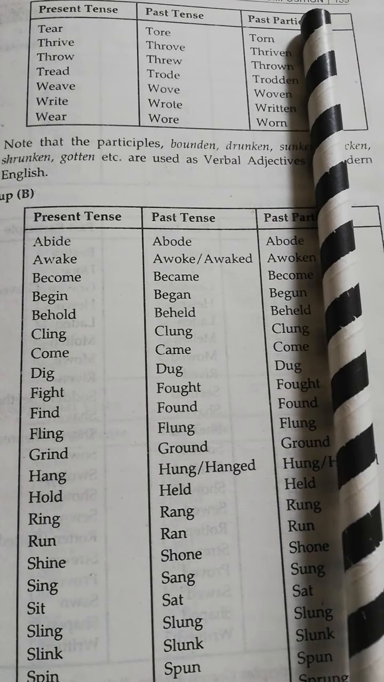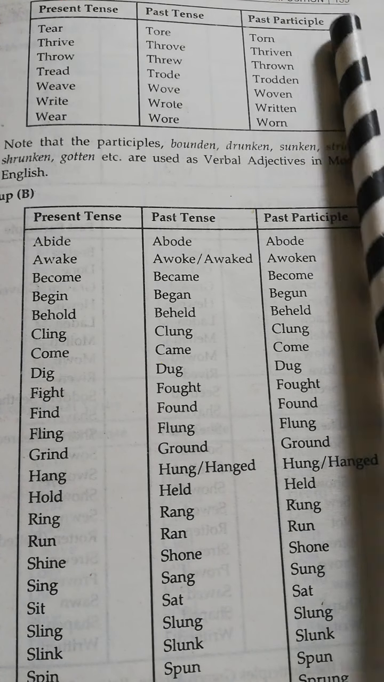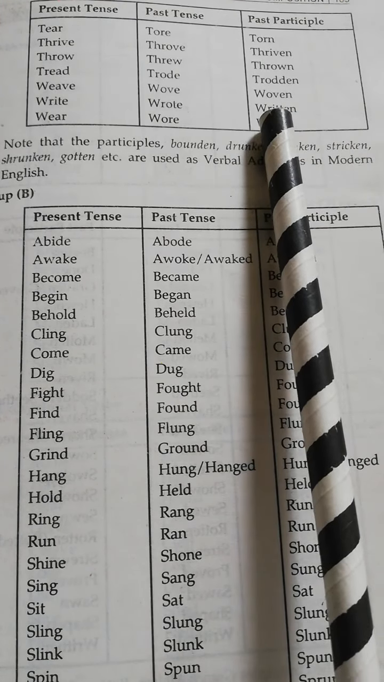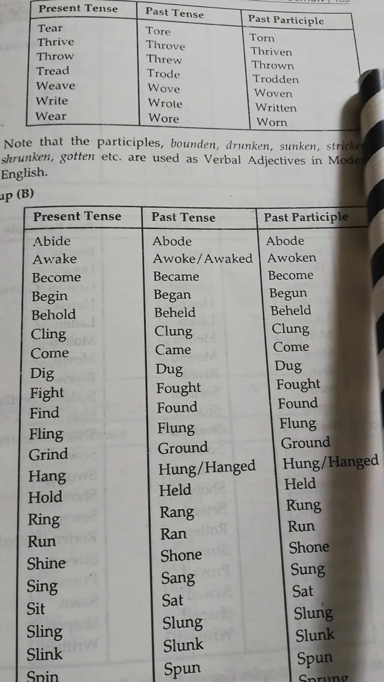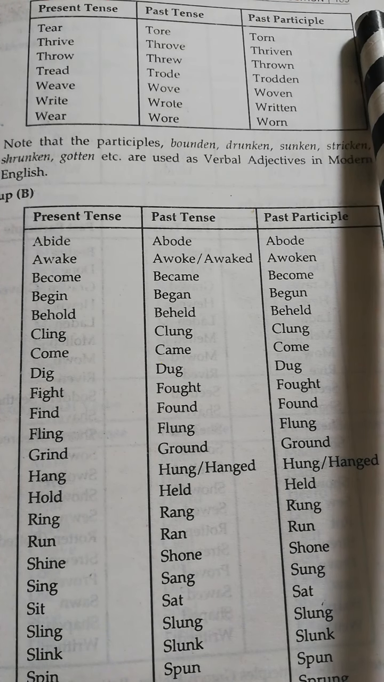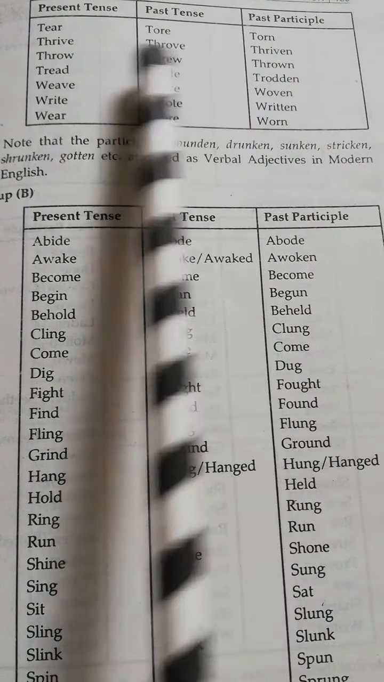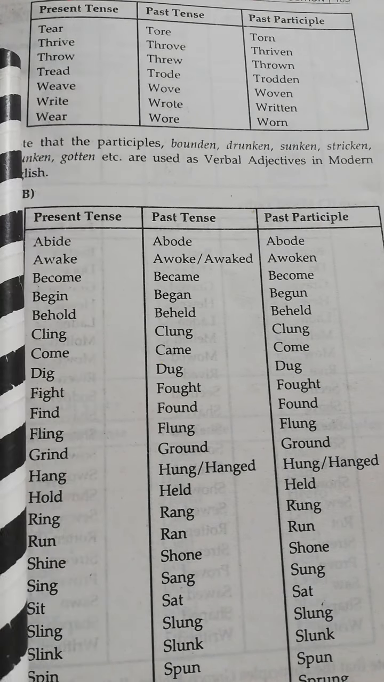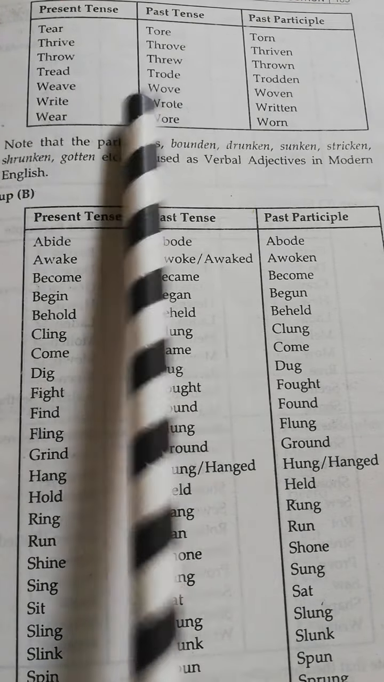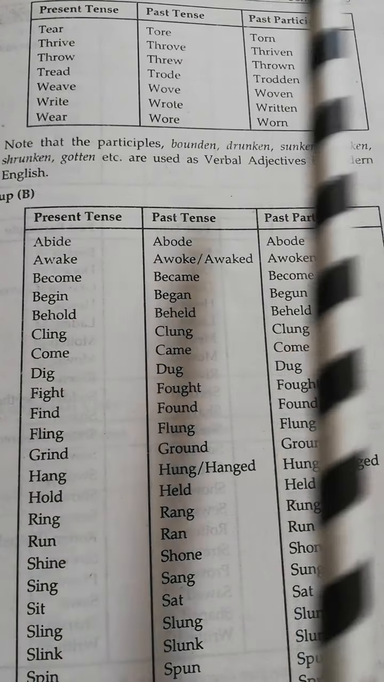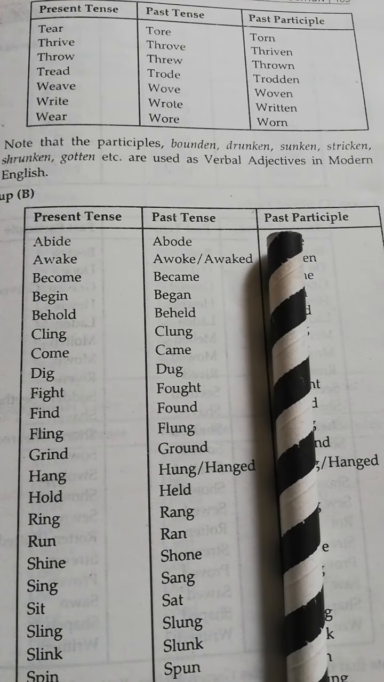Now next one is V4, present participle. What would you write? Writing. W-R-I-T-I-N-G only. Remember, writing. And then last one is V5 or infinitive. We call it infinitive. You have to go and write to. Son, you have to write this one only. To tear, to thrive, to throw, to thread, to weave, to write, to wear. Don't copy these things. Only the present tense form should be used for infinitive.